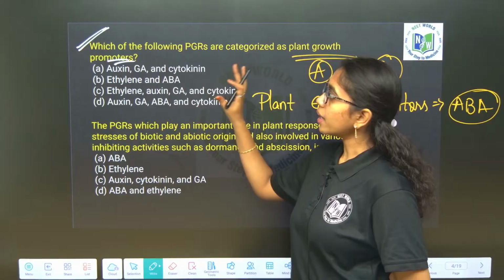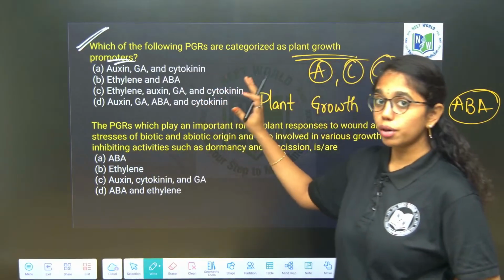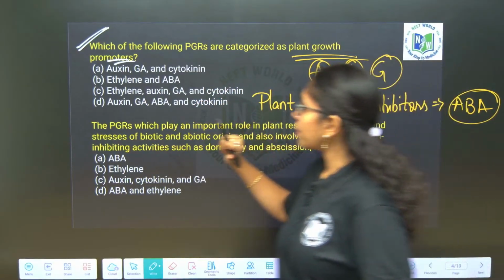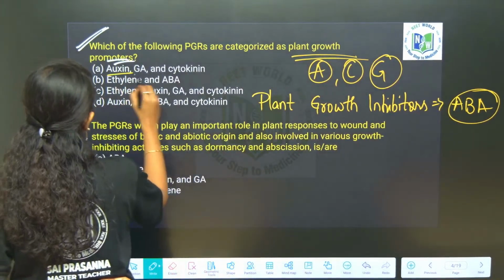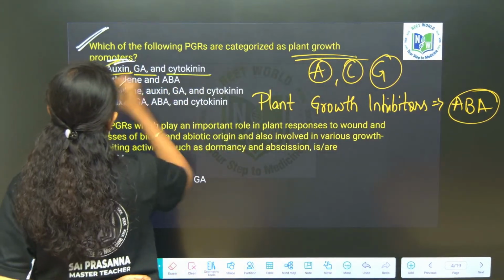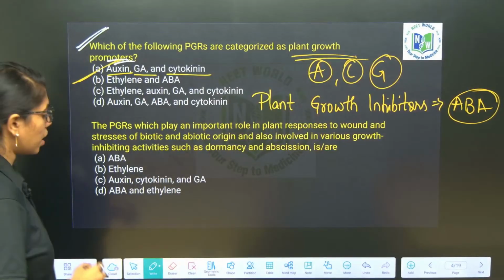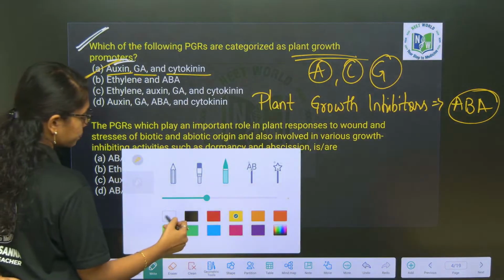it will act as a plant growth inhibitor also. So yes, here the question is about plant growth promoters. So what are plant growth promoters here? Auxin, gibberellic acid and cytokinin. Option A will be the right answer. Next question, you look into, ma.